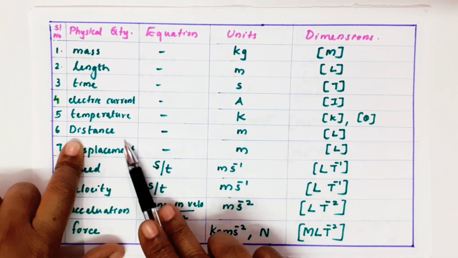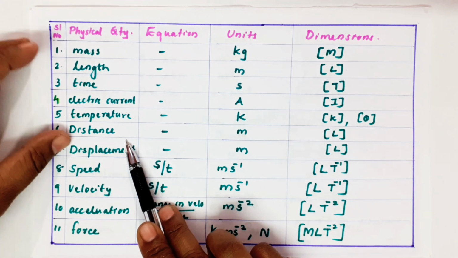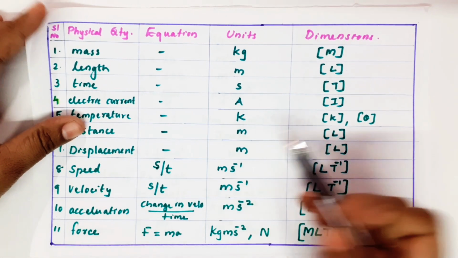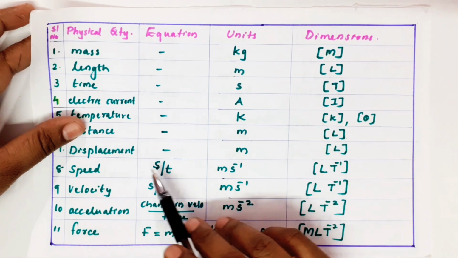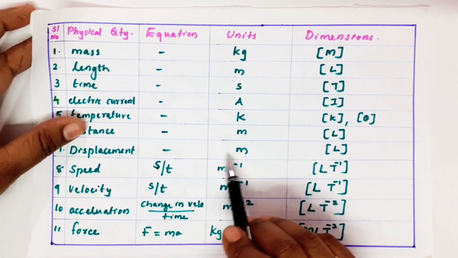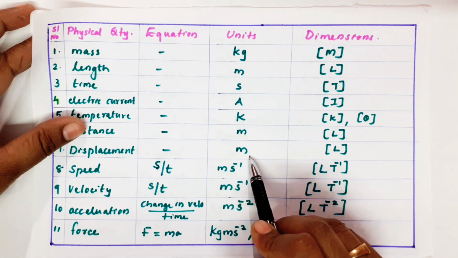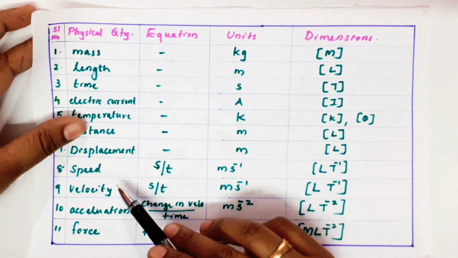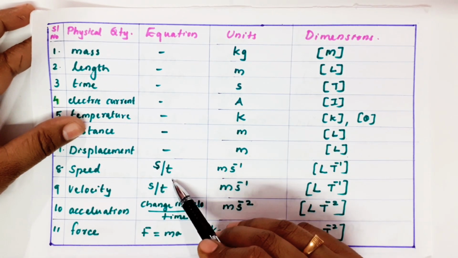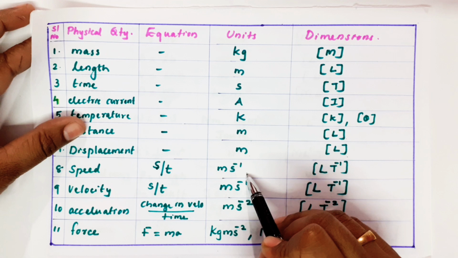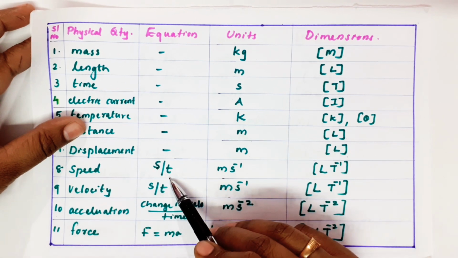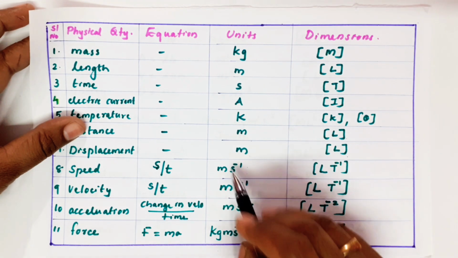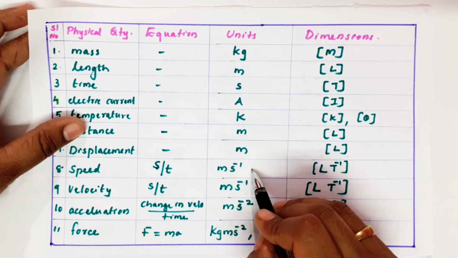Then I am taking here distance. You know, distance is nothing but the path traveled by the body. So path traveled, meter is the unit, dimension will be capital L. Displacement, the shortest distance between initial point and final point, is called displacement. That also has unit meter, dimension L. If you want speed, distance by time, unit is meter per second, because meter by second, that is meter second minus 1, I am taking second to the numerator. This is the form we are writing, meter second minus 1.